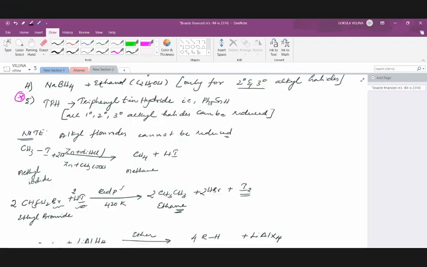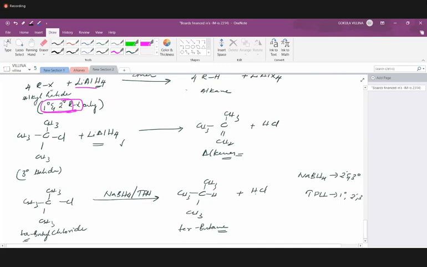Just because we used both reagents in the same reaction doesn't mean they have the same selectivity. They are different. NaBH4 is specifically for secondary and tertiary, whereas TPH can reduce all three types, primary, secondary and tertiary alkyl halides.